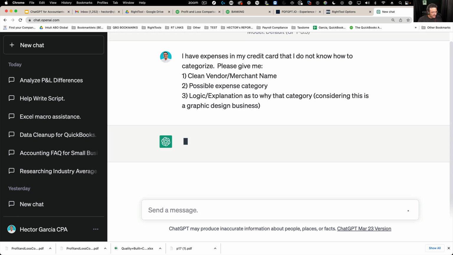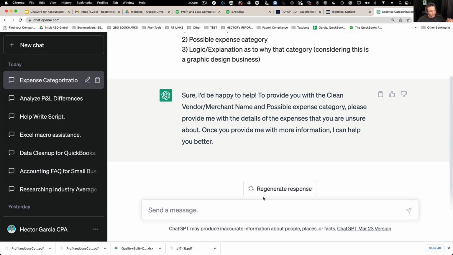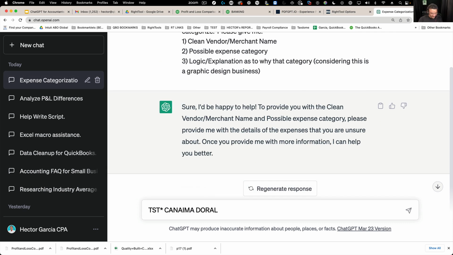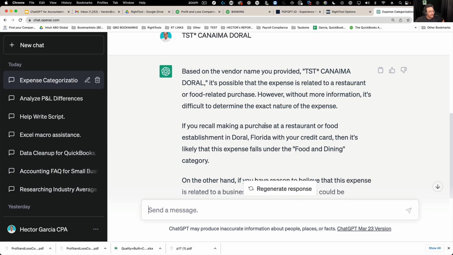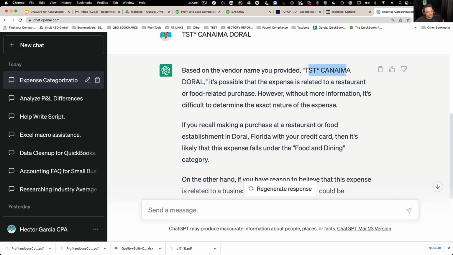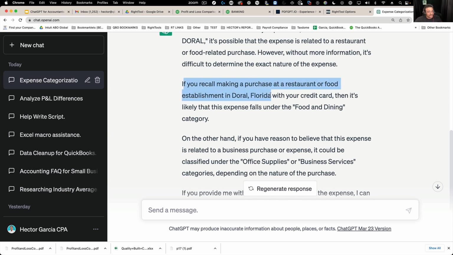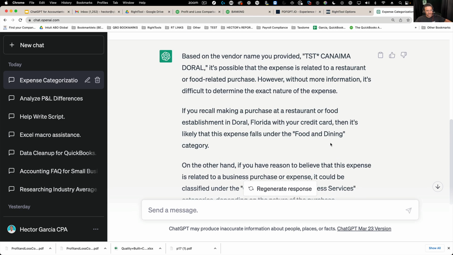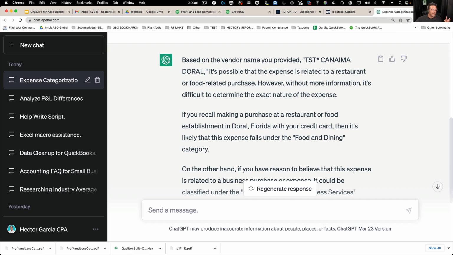Okay. So I'm just trying to give you an idea more or less of how ChatGPT thinks through these things. So now I'm going to paste it through here and press enter. And then here's where it is. It says vendor is TST Canaima Doral. Possible expense that is a restaurant, however, without more information, etc., etc. So assuming that this is a restaurant in Doral, this should be food and dining. On the other hand, if you have reason to believe this expense is something else, it could be office supplies or business services. So this is obviously a much more nuanced answer.